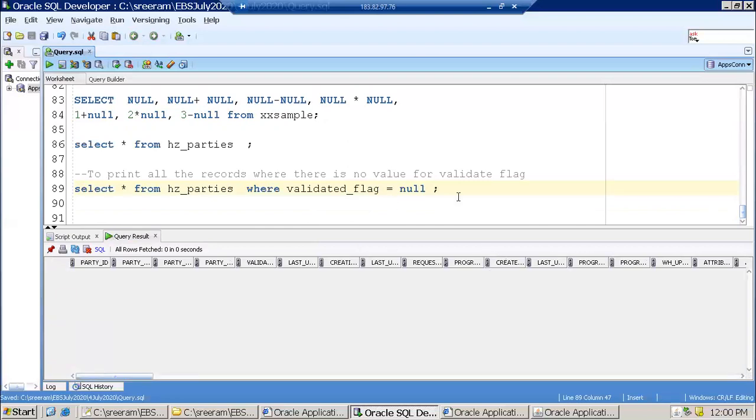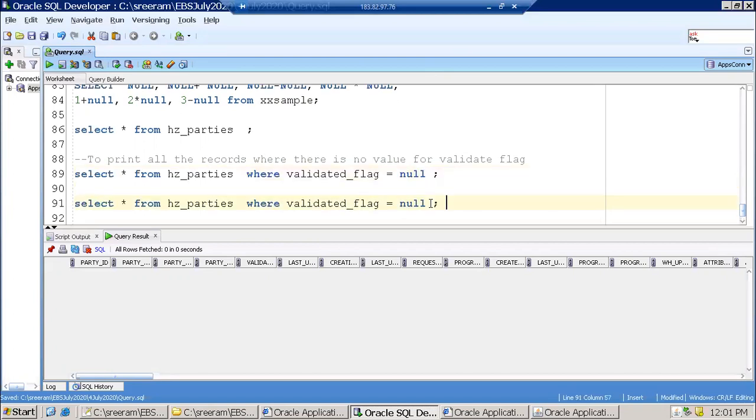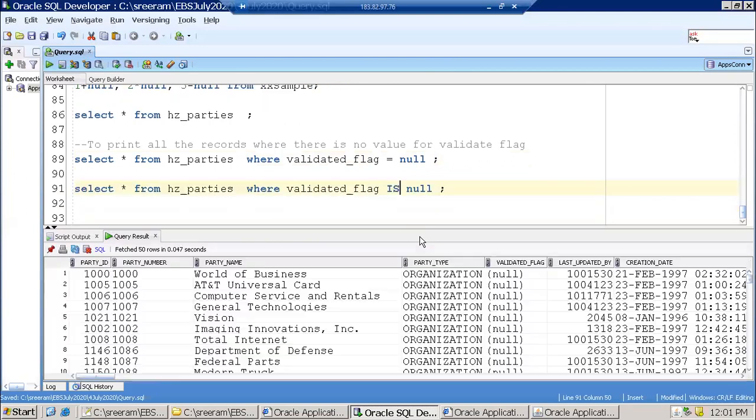Okay, it is not giving any error, but it is also not giving any records. So we have to apply is. When you're trying to compare with null, is equal to will never work. You have to use is null.